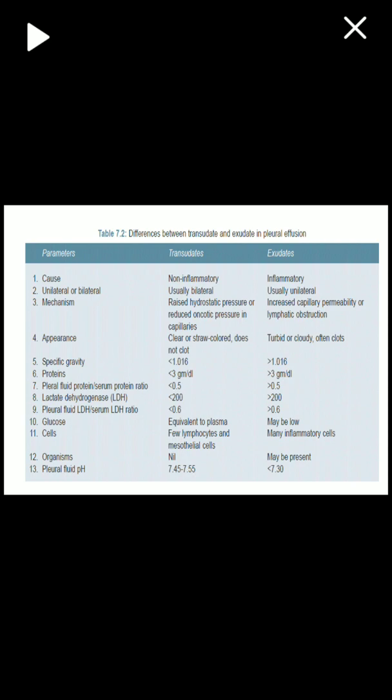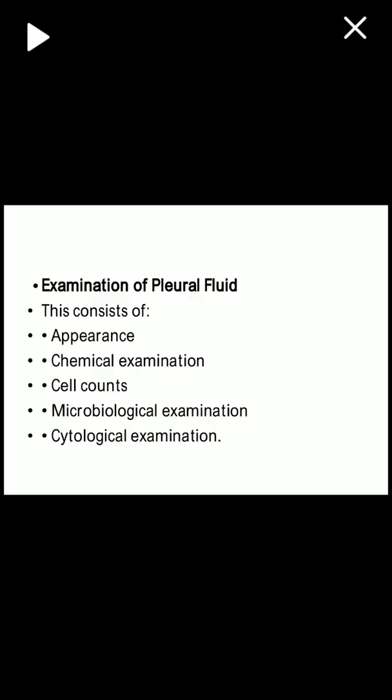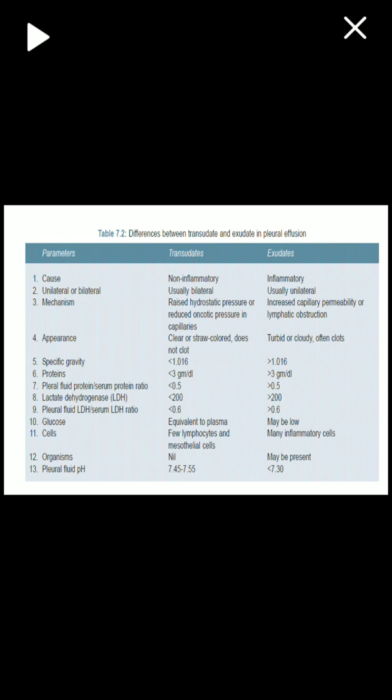Transudate is bilateral, exudate unilateral. The mechanism is raised hydrostatic pressure or reduced oncotic pressure, whereas in exudate it is increased capillary permeability or lymphatic obstruction. And in appearance, as I told, there is gross examination, chemical examination, microbiological examination, then the cytological examination. In appearance, the transudate will be clear, whereas exudate is not clear. Specific gravity is less here, exudate specific gravity more.